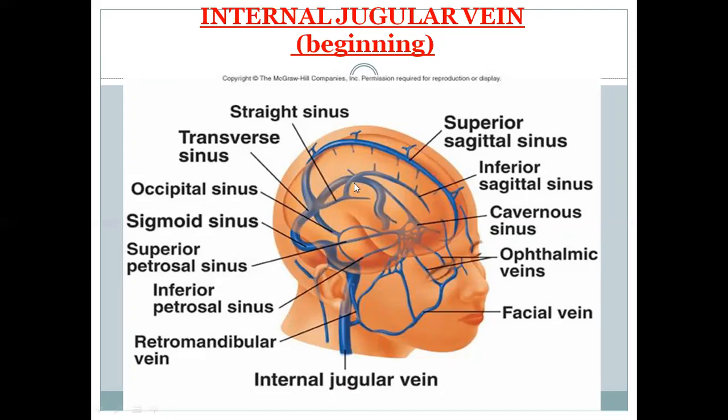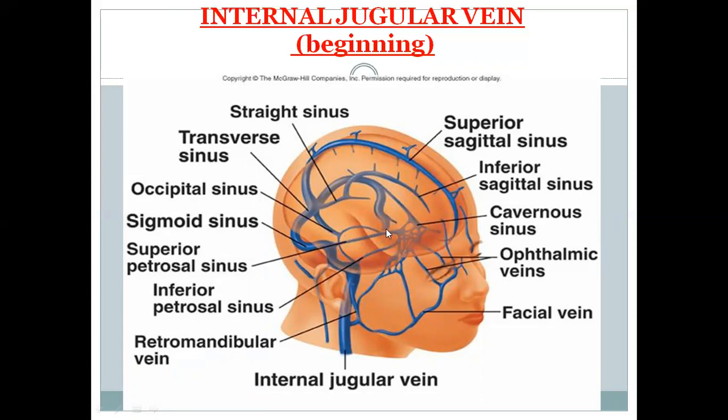These transverse sinuses are present over the tentorium cerebelli, and this occipital sinus is present in the falx cerebelli. The occipital sinus joins with the vertebral veins which are coming from the foramen magnum, and then enters into the confluence of sinuses. The transverse sinuses move on as sigmoid sinuses. The sigmoid sinus then goes downward, passes through the jugular foramen, and forms the internal jugular vein. The sigmoid sinus receives the superior petrosal sinus.